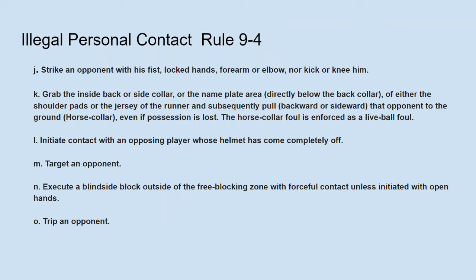No player shall strike an opponent with his fist, locked hands, forearm, or elbow, nor kick or knee him. Grab the inside, back, or side collar, or the nameplate area directly below the collar of either the shoulder pads or the jersey of the runner, subsequently pulling him backward or sideward to the ground, which is called a horse collar. Even if possession is lost, the horse collar foul is enforced as a live ball foul.